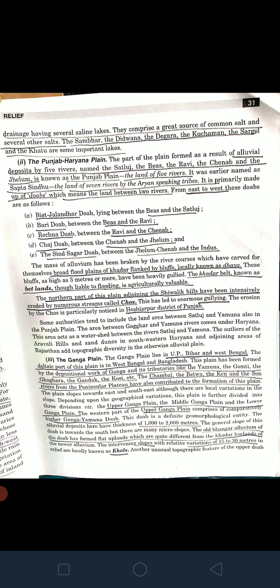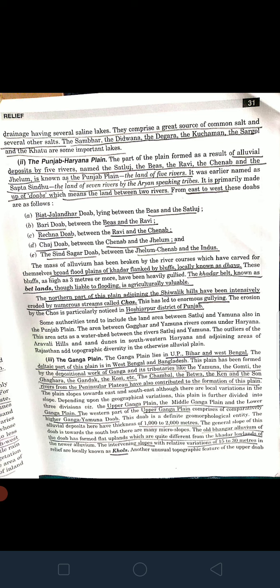So they comprise a great source of common salt. These lakes are a great source of common salt because they are all saline lakes. Important ones among them are Sambhar, Didwana, Degana, Kuchaman, Sargol, and Khatu.